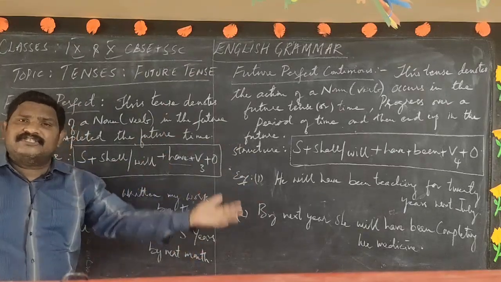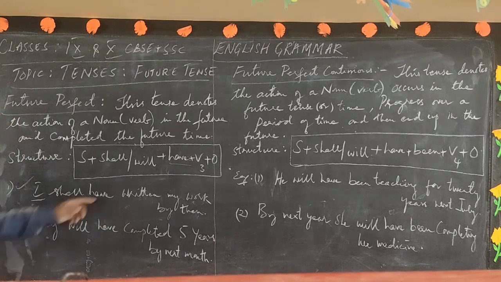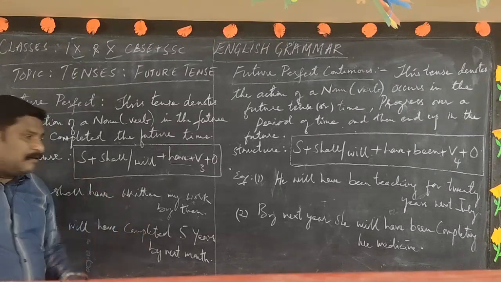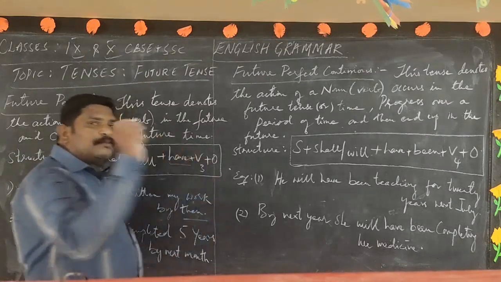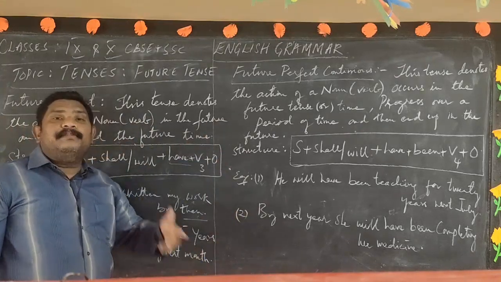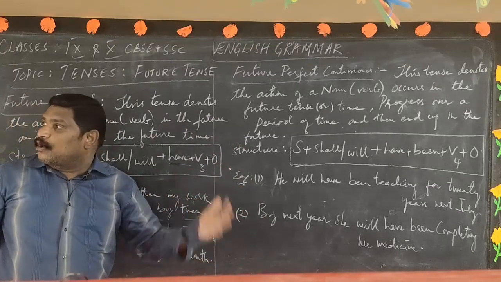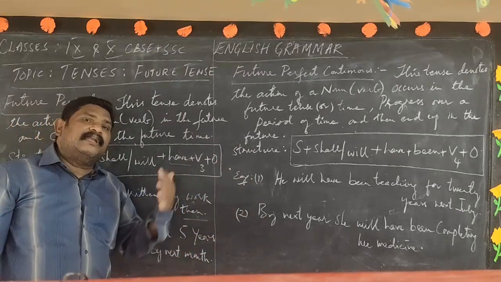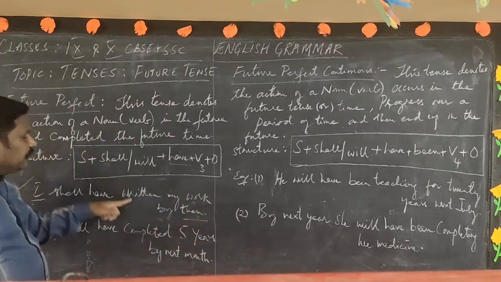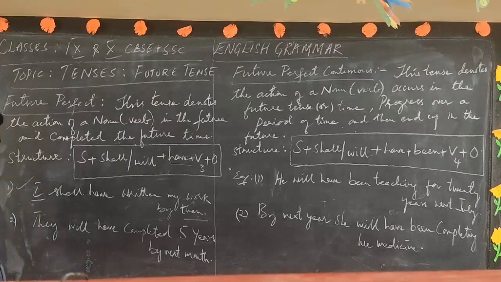It's nothing but the future action, expecting in the present. So that's the meaning of this sentence: I shall have written my work by then. By then refers to a future point of time. By then, it could be tomorrow, next year, or next month, or anything. So I shall have written my work by then. That is the meaning.